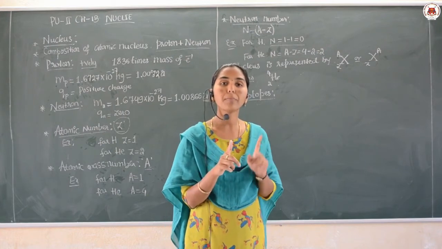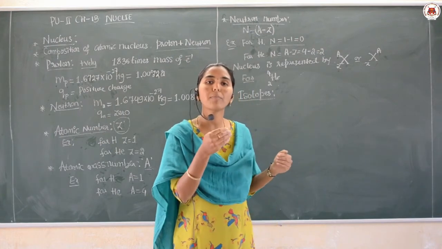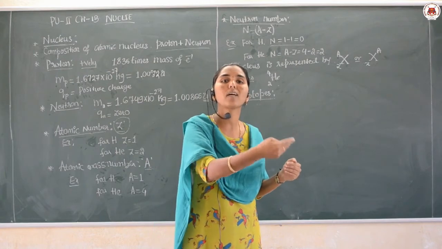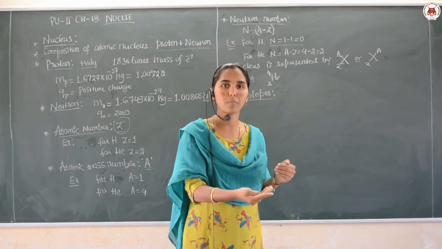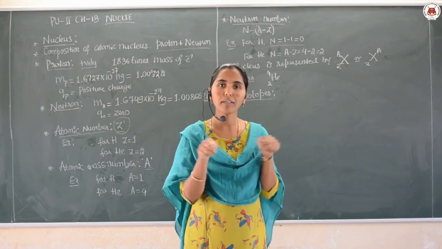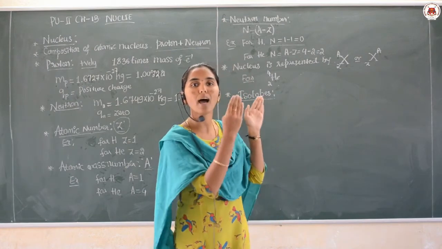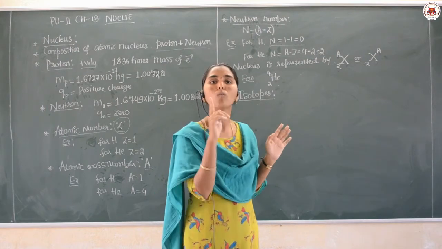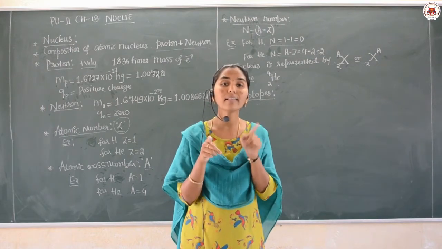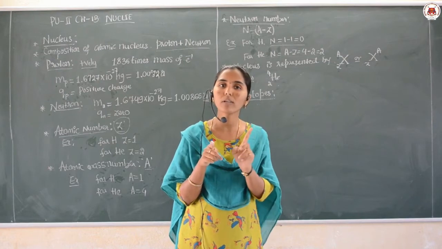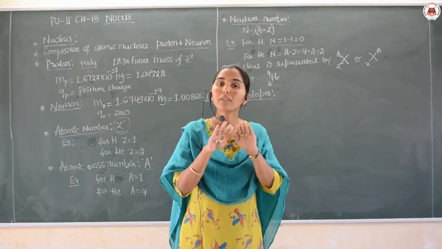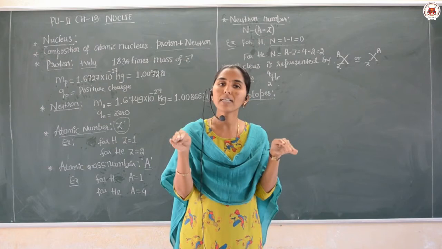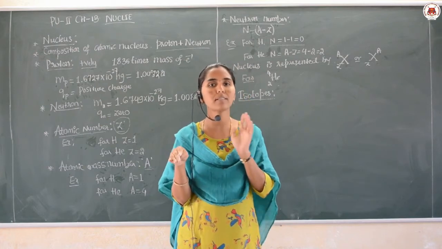But remember, these isotopes will have different physical properties. But in the periodic table, the isotopes are placed in one place only. They are located in one place because these are a group of one nucleus, that is one element only, but showing different mass number, while the atomic number remains the same.